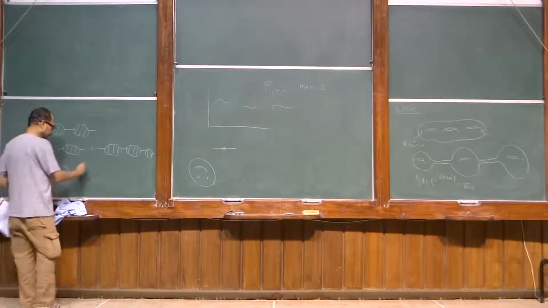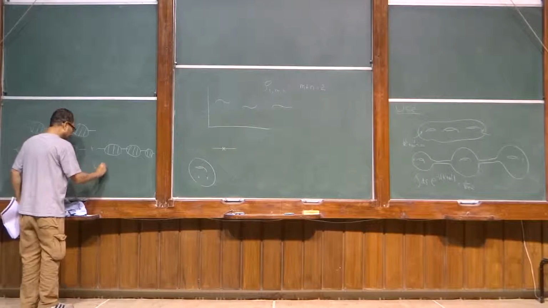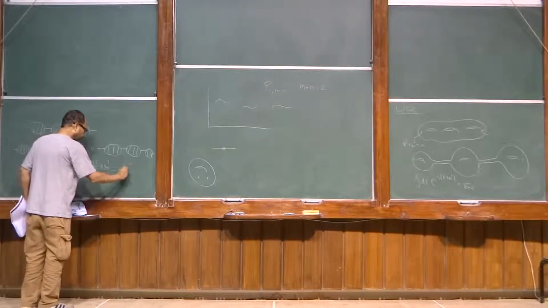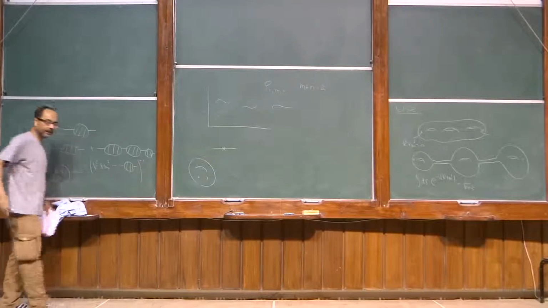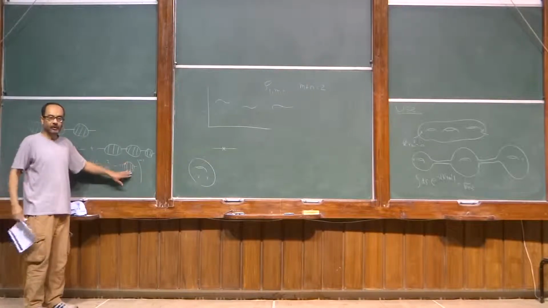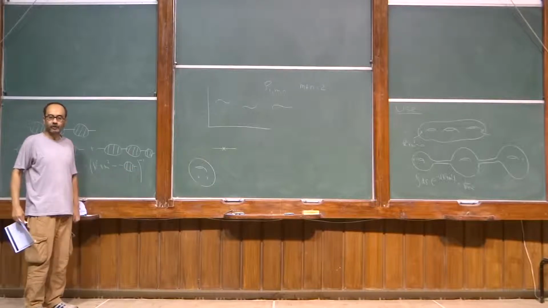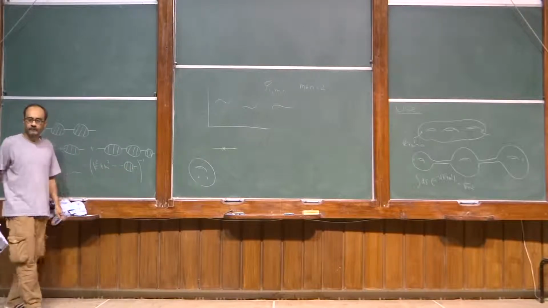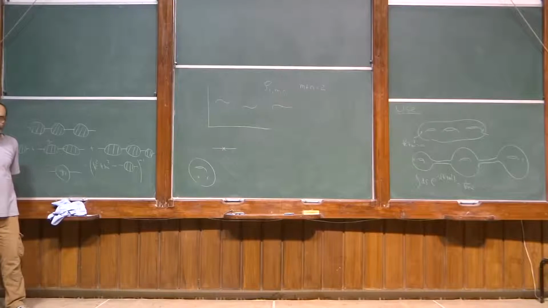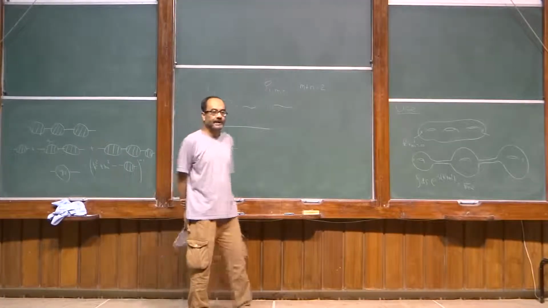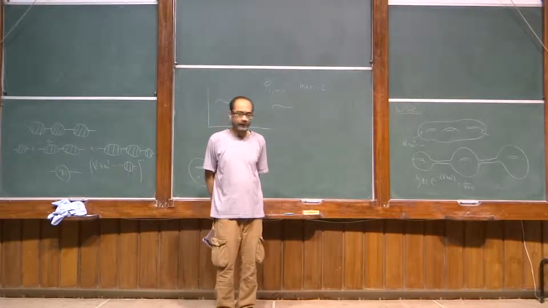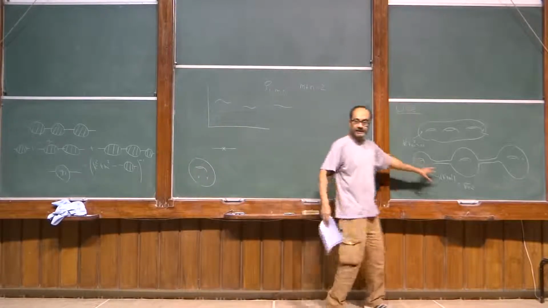So this will be given by k square plus n square minus this blob, inverse. And this blob will now contain genus 1 contribution, genus 2 contribution, genus 3 contribution, and so on. Is this clear? So in other words, what I am saying is that once you have a Feynman diagram interpretation, you can do exactly what you do in normal field theory to deal with divergent situations like this.